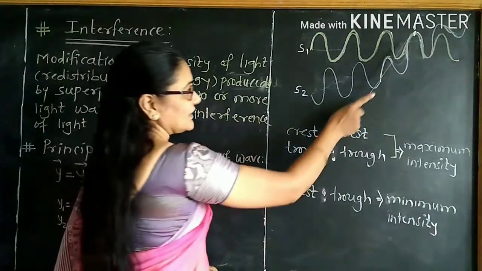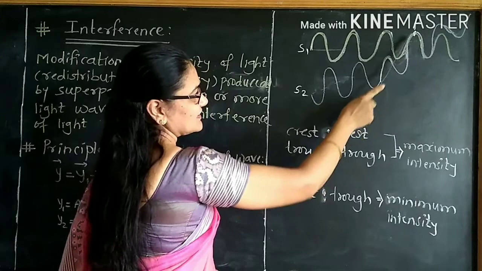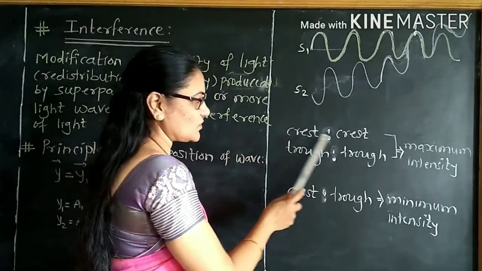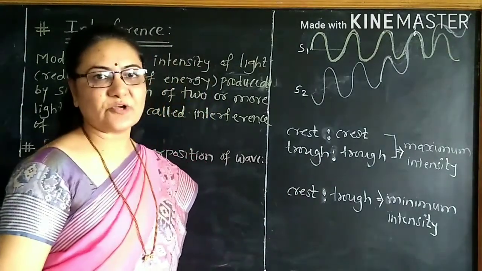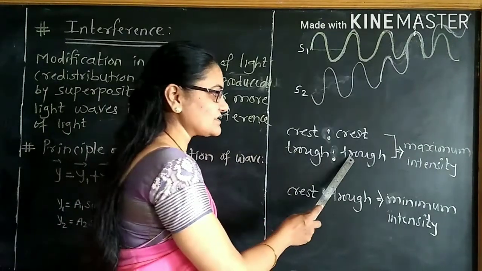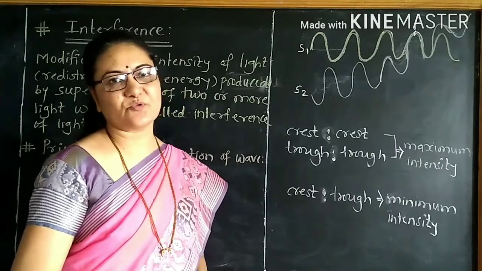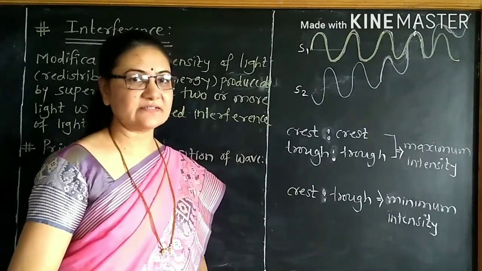Look at the point P. At this point P, the crest due to the first wave coincides with the crest due to the other. Crest due to the first coincides with the crest due to the other, we get the maximum intensity point. Also, when the trough due to the first wave coincides with the trough due to the other, at that time we get the maximum intensity point. Both waves are in phase. This is the condition.